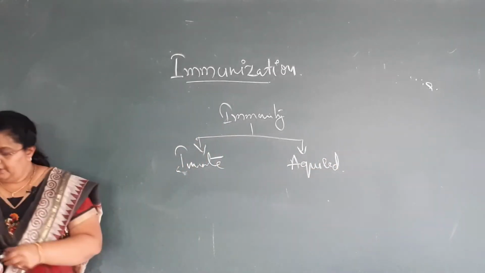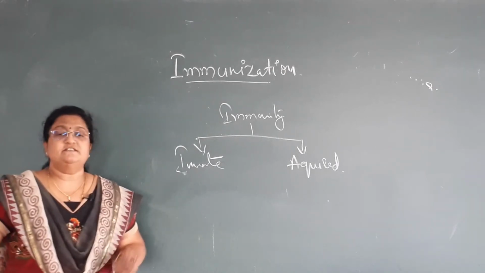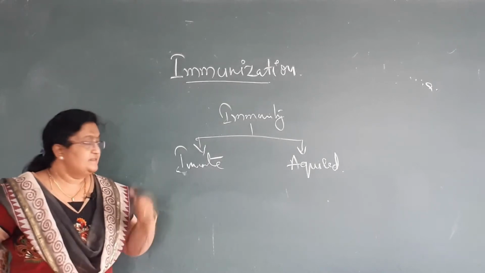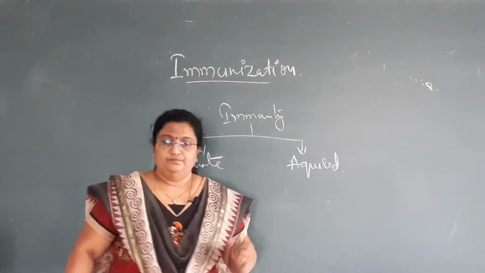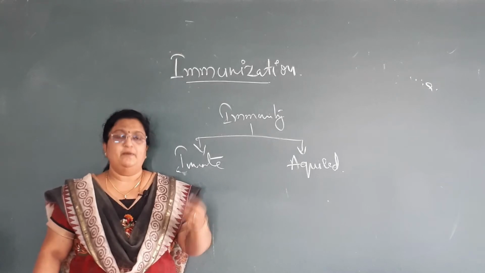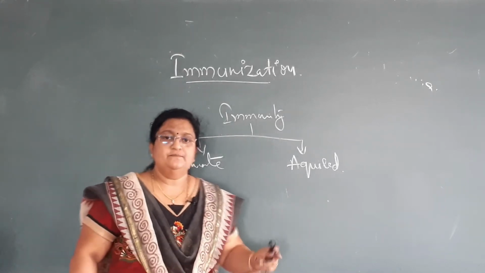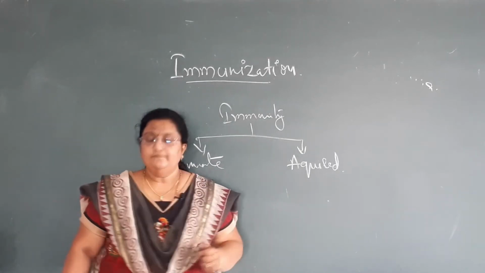Innate immunity is won by birth through the virtue of organs, cells or tissues. Whatever immunity a person gets in this way is called innate immunity. Acquired immunity is won throughout the lifespan, either by vaccination or by exposure to the disease, whatever may be the cause. Whatever immunity he gets in his lifespan is called acquired immunity.